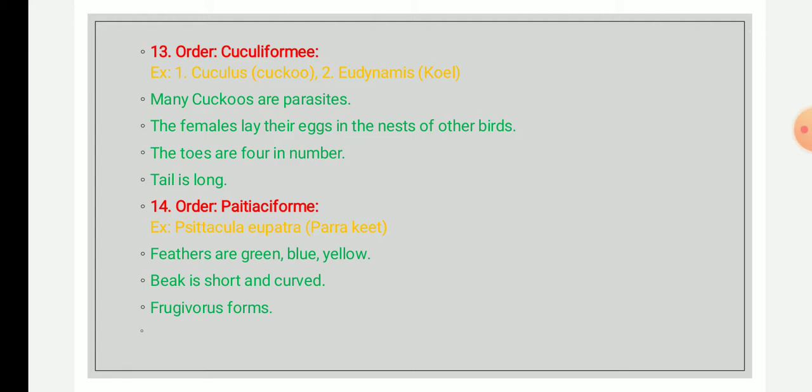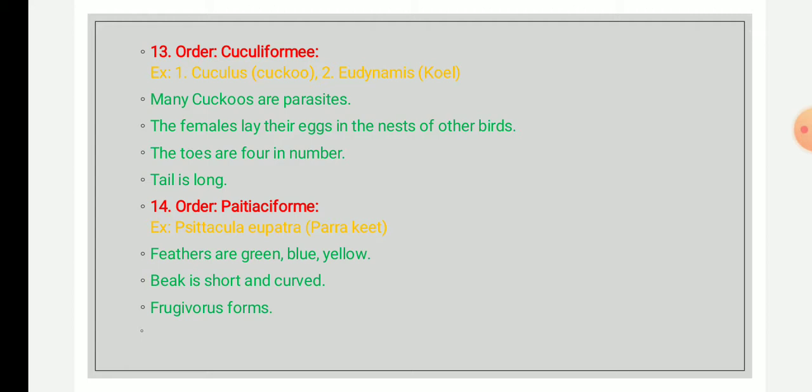Here I have made a spelling mistake; the correct spelling is P-S-I-T-T-A-C-I-F-O-R-M-E-S. So this order includes parakeets, parrots, kakapo, and cockatoos. And the meaning is that these are the parrot forms.